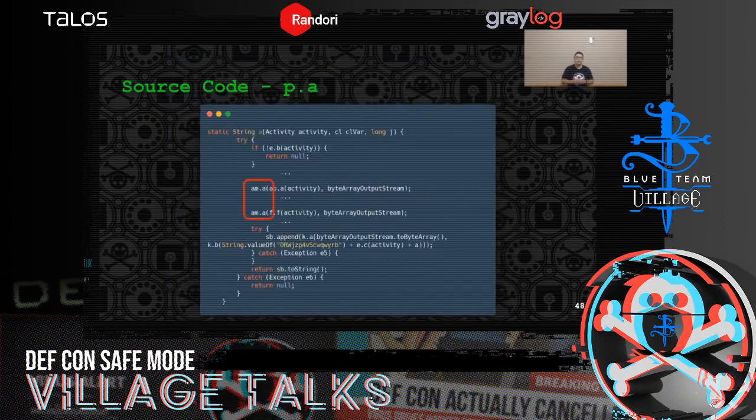As mentioned earlier, after collecting information from function ap.a and f.f, they use the information as an input for function am.a. And we noticed one thing. The function am.a used byte array output string as one of its input parameters. And we know when seeing byte array output string, it means the function is probably trying to write the data into a file. This is amazing, isn't it? So with QuarkEngine, malware analysis can really boost up your productivity.